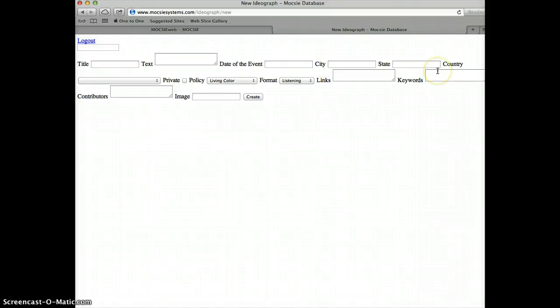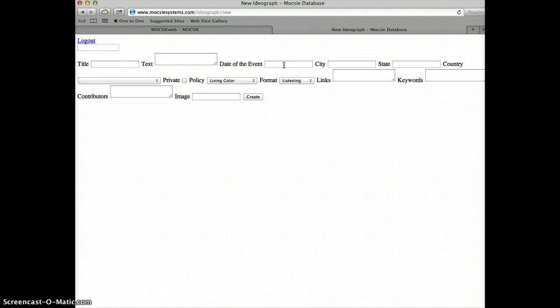The new ideograph comes as, let's think of it as a journalism story. The journalism story would have a title. There would be a nut graph. In journalism, that means typically the 4th paragraph down. That tells you the real gist of it, so you can copy and paste that. Then the date of the event.